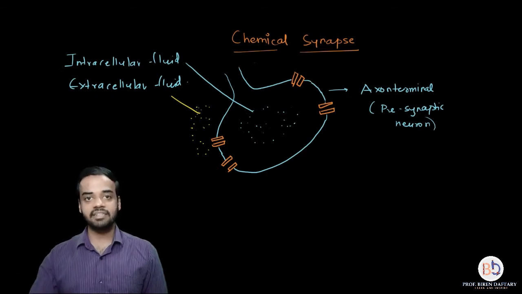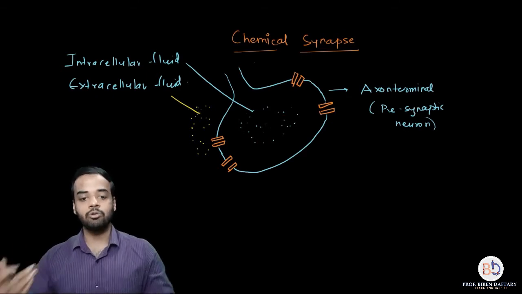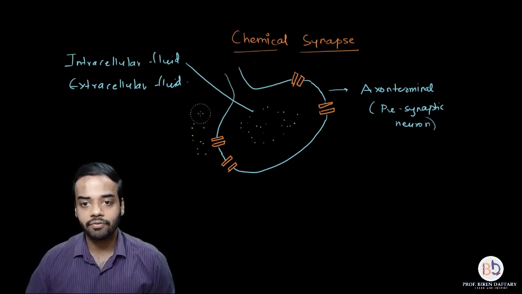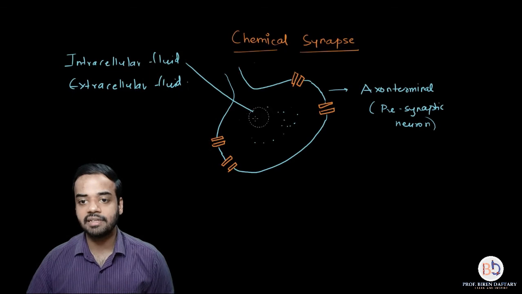Matrix present inside the neuron is intracellular, outside the neuron is extracellular. So let me just rub this off. All right, so I hope this is clear. I hope the channels are clear.